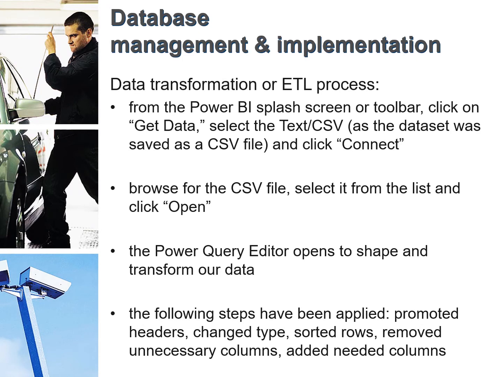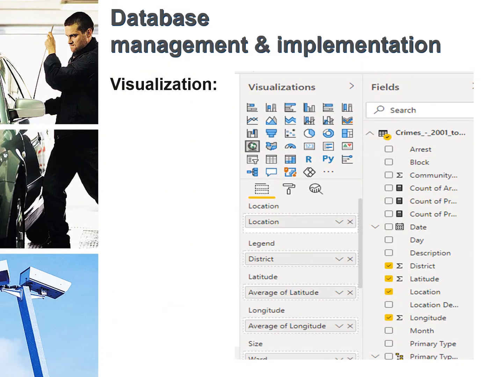Data transformation or ETL process. During the ETL process, data is extracted from the data source, then transformed, validated, quality checked, and uploaded to data warehouse. The following steps have been applied in our case. Promoted headers, changed types, sorted rows, removed unnecessary columns, and added needed columns. Raw data is easy to visualize with Power BI.